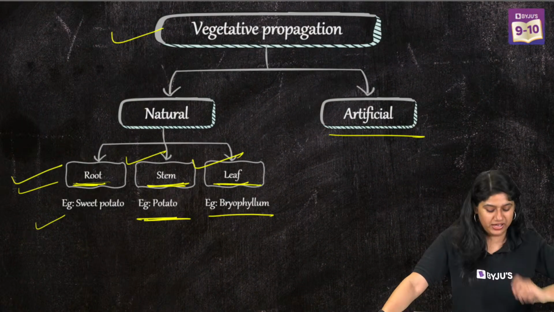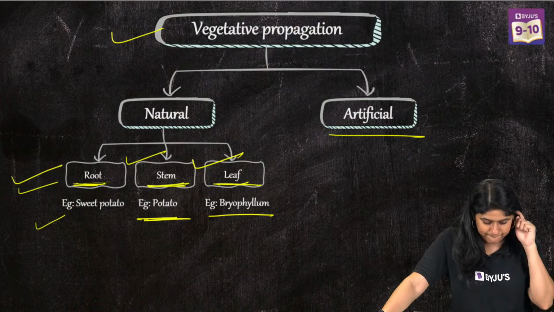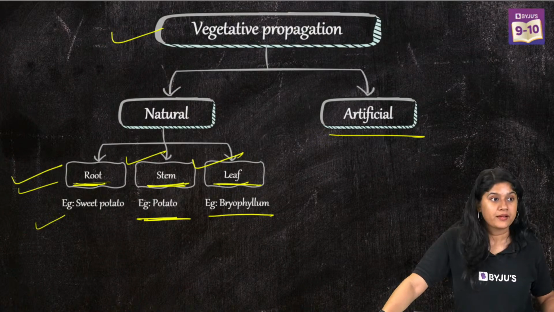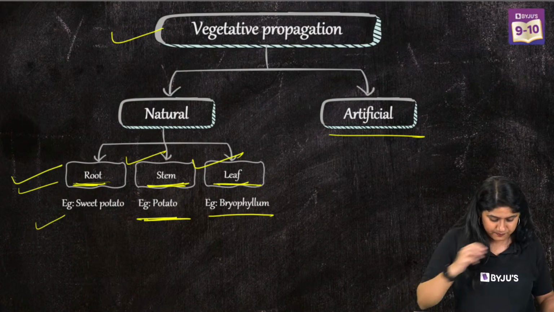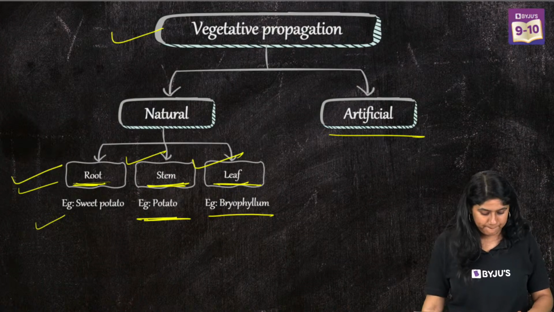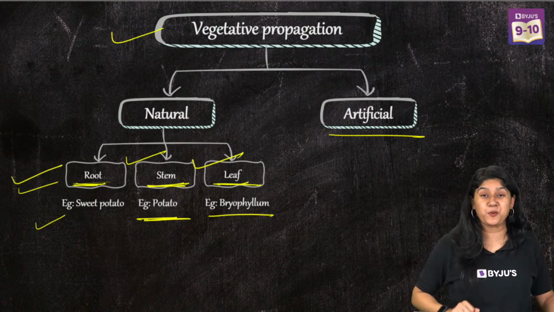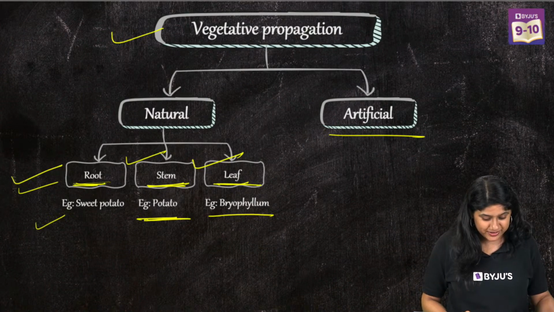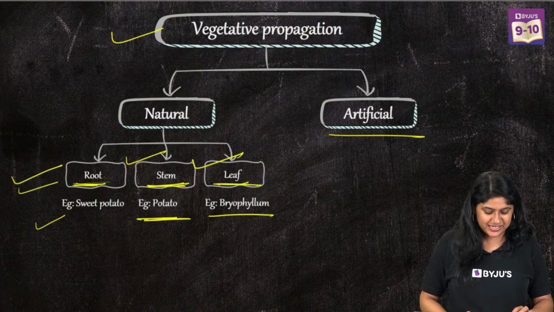Very good, everyone. Root and stem. Yes, I'm voting. See, it's there on the polls now. Please make sure you vote. Yes, it's very easy.